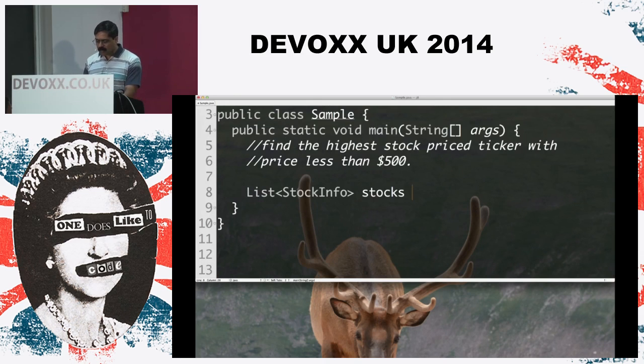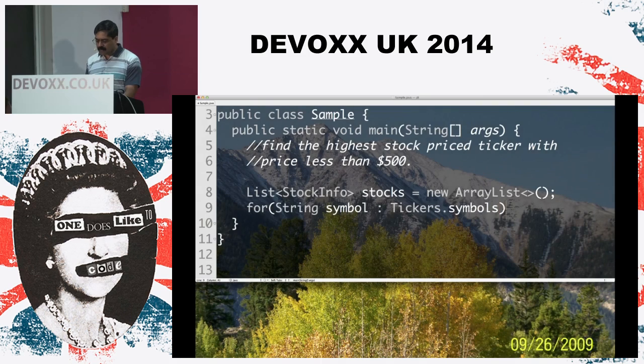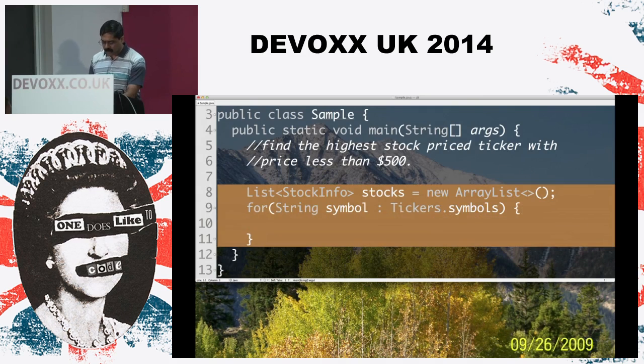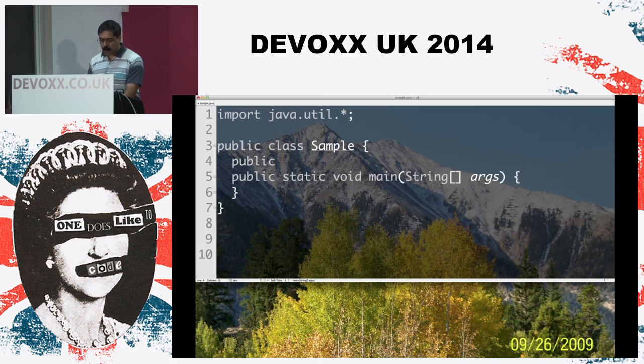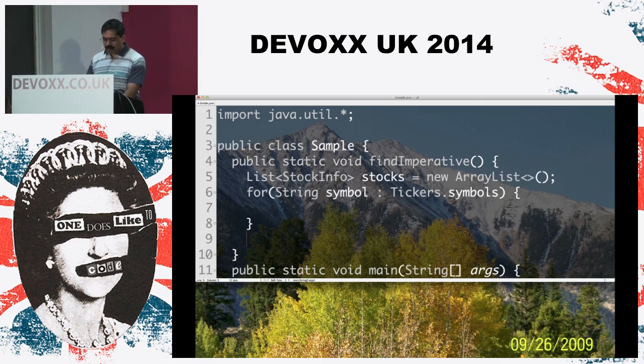Great. So now I'm going to say equals new ArrayList, and I'm going to create an empty ArrayList. And then for String symbol, in this case, the symbol is going to come from the tickers.symbols. And then I'm going to loop through each of the elements. Actually, I'm going to go ahead and roll this into a separate function, if you don't mind, so we can actually see it much better. So public static void, and we'll call it findImperative for now.